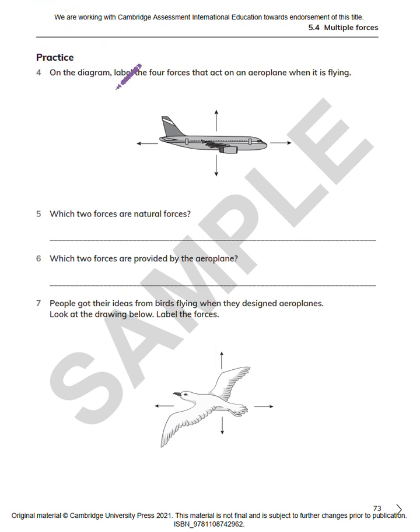Practice. Question 4. On a diagram, label the 4 forces that act on an airplane when it is flying. Let's start at the top. So this force lifts the airplane up. So this is the force of lift. The next force, the force that's applied on the airplane, is the applied force.